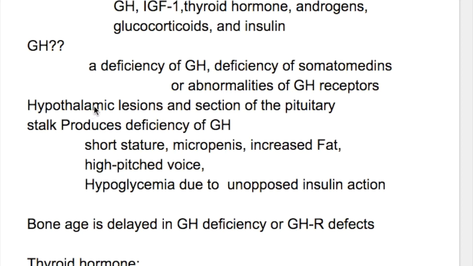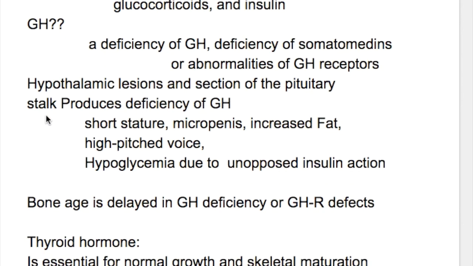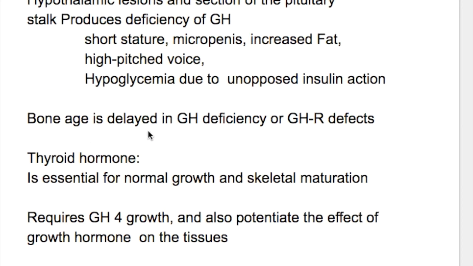A deficiency of GH, or deficiency of somatomedin, or abnormalities of the GH receptor cause growth hormone deficiency or retardation of growth. Hypothalamic lesion and section of the pituitary stalk produce deficiency of GH. The clinical features of GH deficiency are short stature with micropenis, increased fat, high-pitched voice, and hypoglycemia due to unopposed insulin action. The bone age is delayed as in hormonal disorders, in GH deficiency and GH receptor defects.